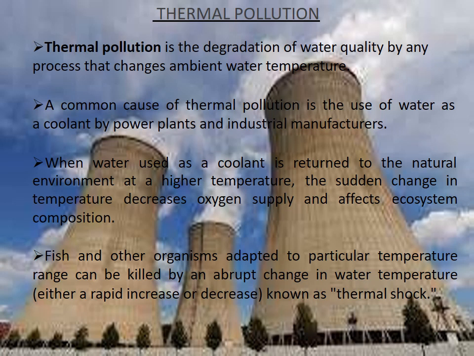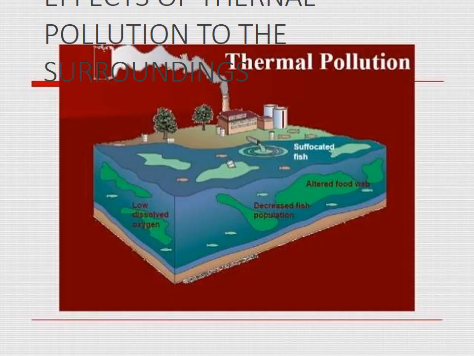Thermal pollution is the degradation of water quality by changes in the ambient water temperature. The common cause of thermal pollution is the use of water as a coolant by power plants and industrial manufacturers. When water used as a coolant is returned to the natural environment at a higher temperature, the sudden change in temperature decreases oxygen supply and affects ecosystem composition. Fish and other organisms adapted to a particular temperature range can be killed by an abrupt change in water temperature, known as thermal shock.